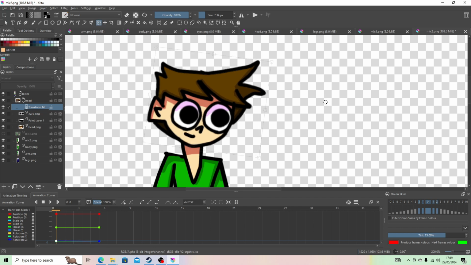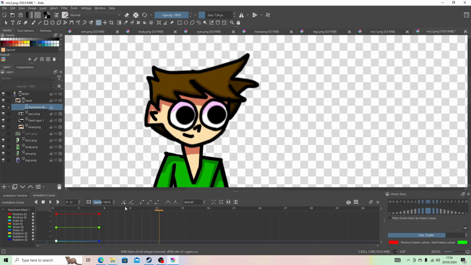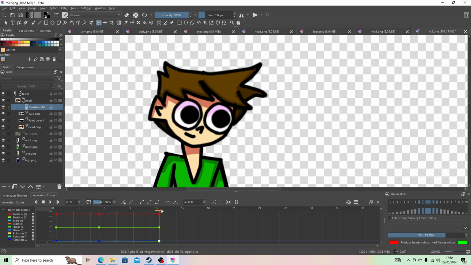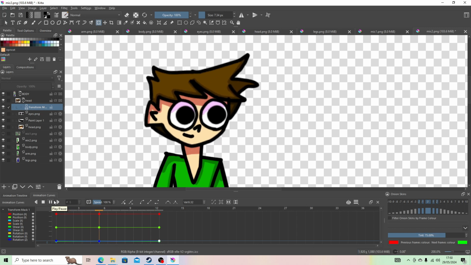Add a pivot point. Now that seems to be good enough.